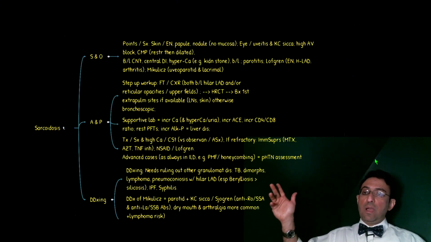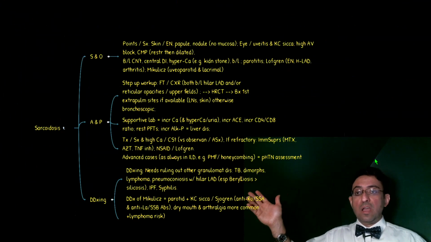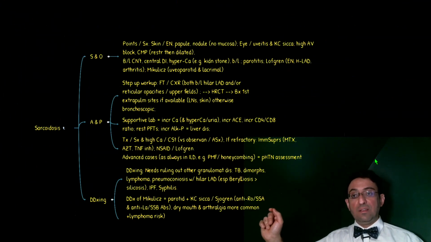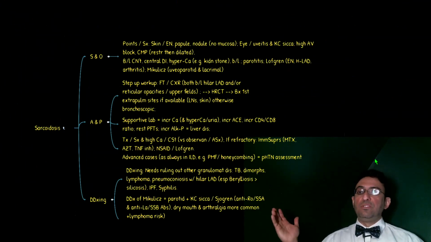So, put it simply, you have a patient in the age group with lung, skin, eye, or even cardiac symptoms. You perform chest x-ray, then high resolution CT, and stage the patient, and then you are required to perform biopsy that shows non-caseating granuloma without dimorphic fungi or any mycobacterial acid-fast positivity. Then you begin corticosteroids if you have ruled out those infectious etiologies, and for refractory cases you use immunomodulators, and this is sarcoidosis.